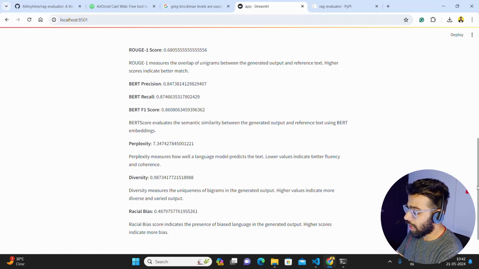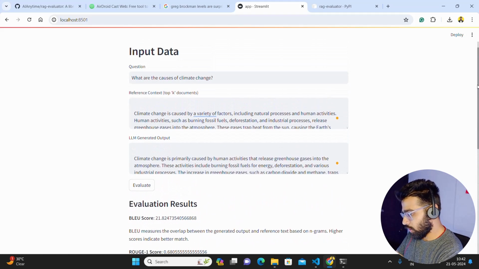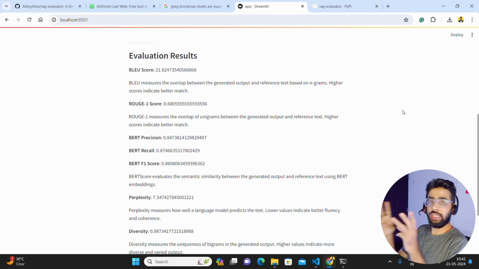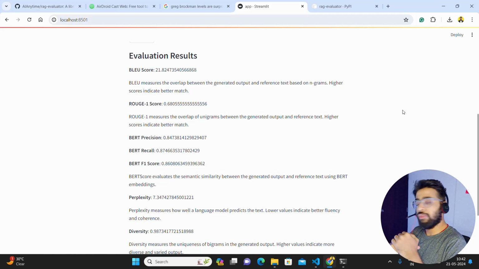Now, all of these are individual metrics, guys. It depends on what kind of system you are building. So there are three scopes to this. If you look at the current YC cohort, they are selecting a lot of evals startups, which are working in the field of evaluation. Not rocket science, guys. It's a very conceptual and fascinating field. You need a lot of expertise to work with these kinds of products if you want to build this. So the scope of this video is to inspire you so you can also build an evaluation tool of your own. It's not rocket science, trust me, it's easy if you just understand the concepts.